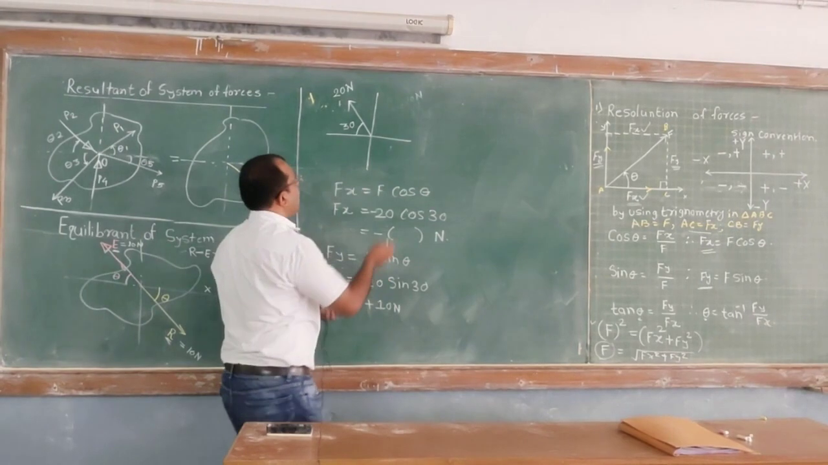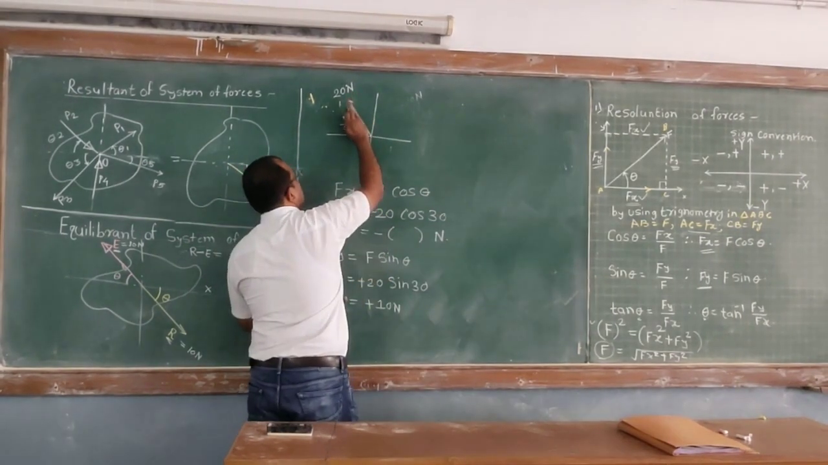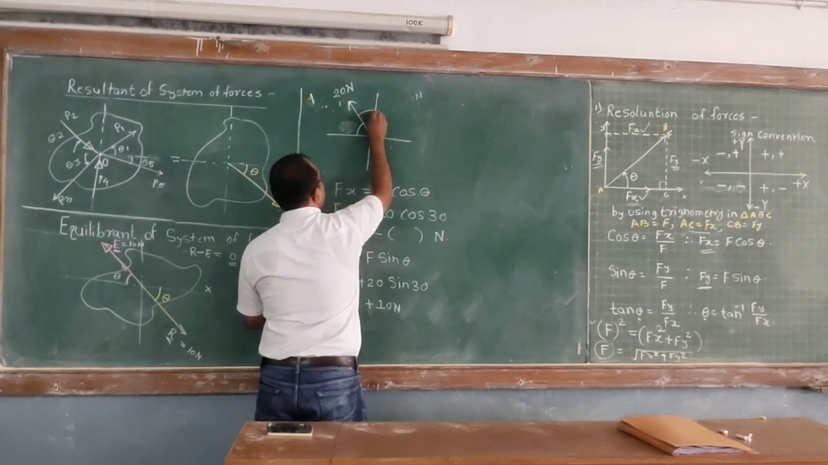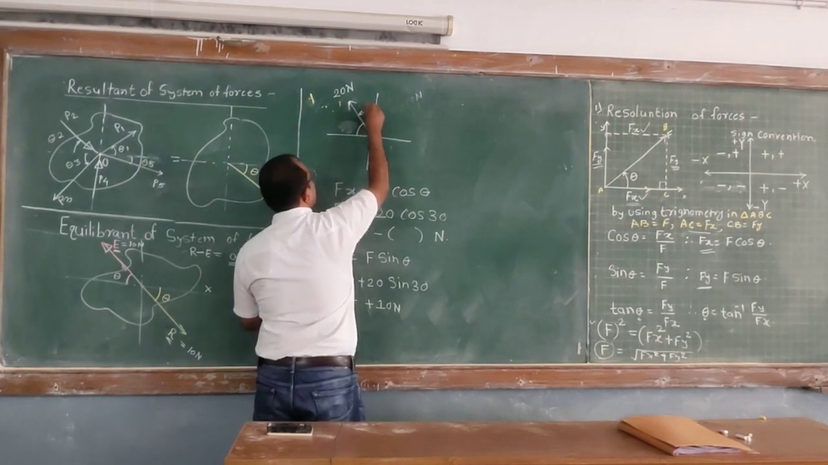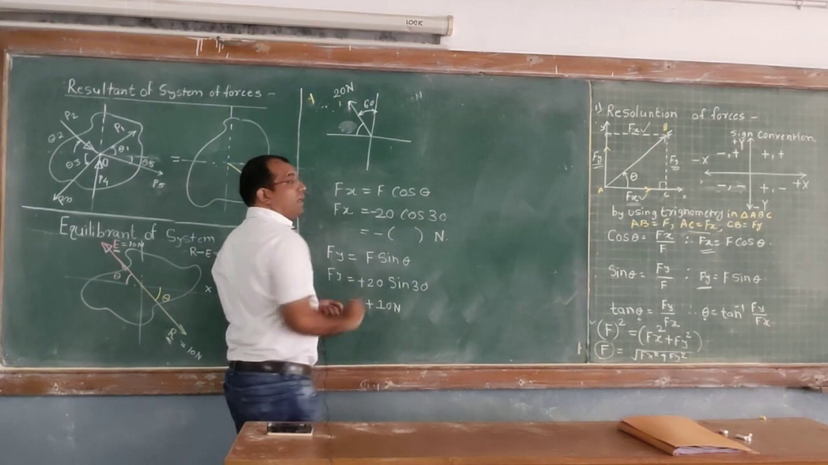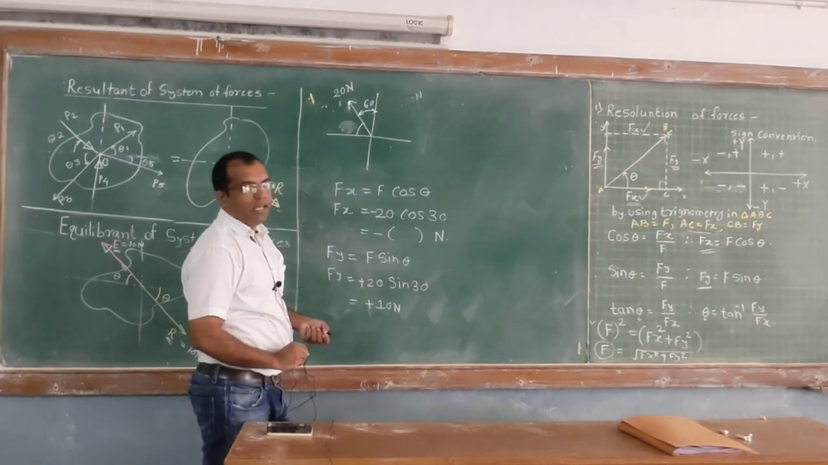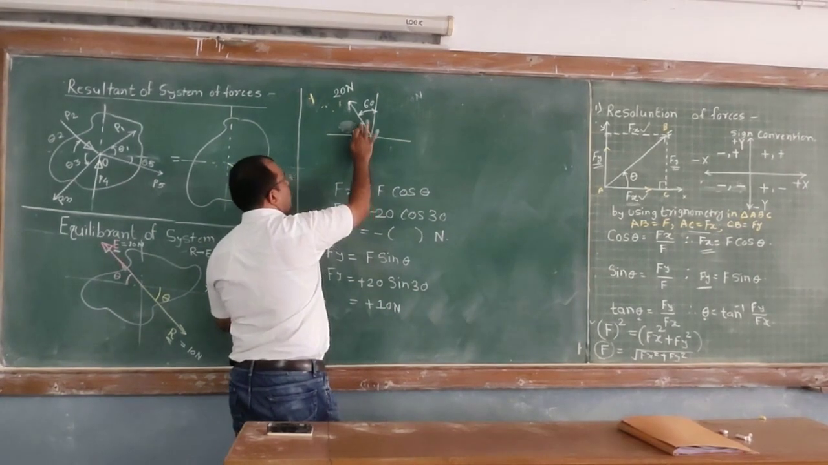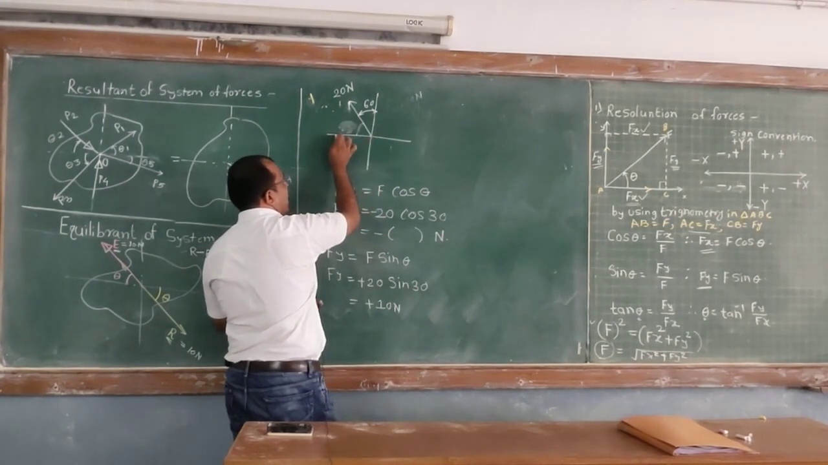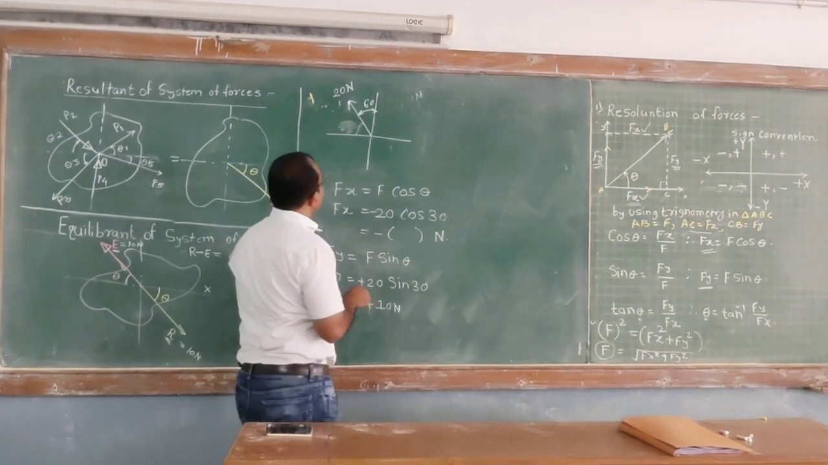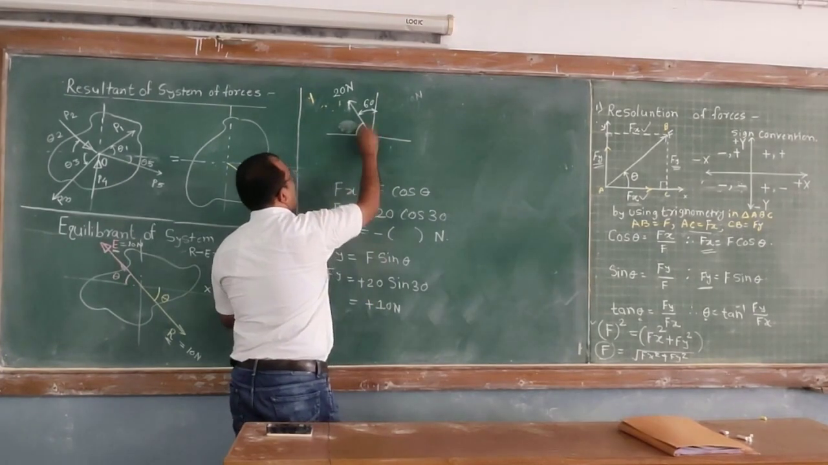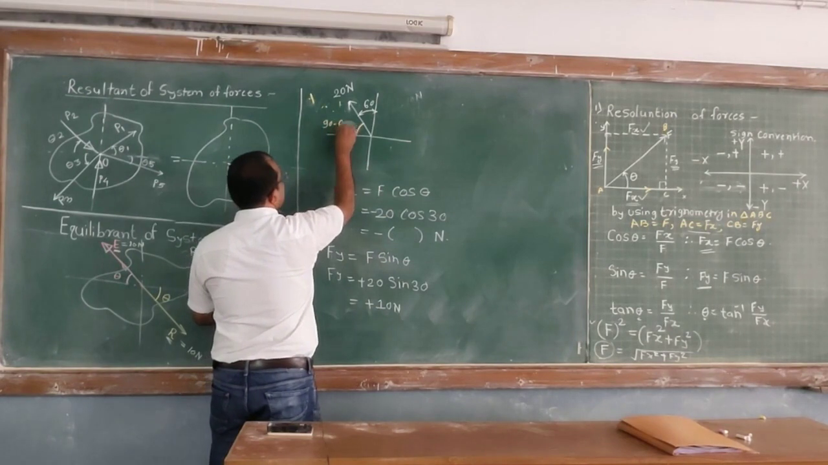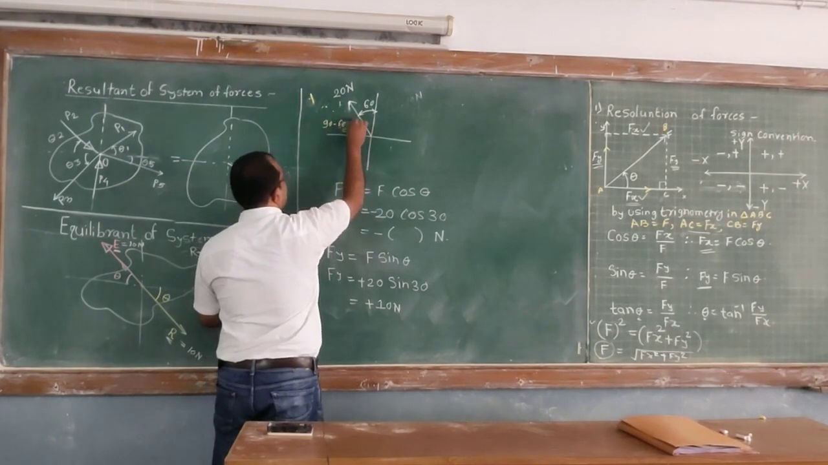Again, if I show this force, I will keep it as it is. Instead of 30, if this angle is given as 60 degree, what will happen? Yes, definitely. You first have to find out this angle. By using geometry, we know that this total angle is 90 degree. So can you find out this angle? Yes, definitely. This is 90 minus 60, so this angle is 30 degree.